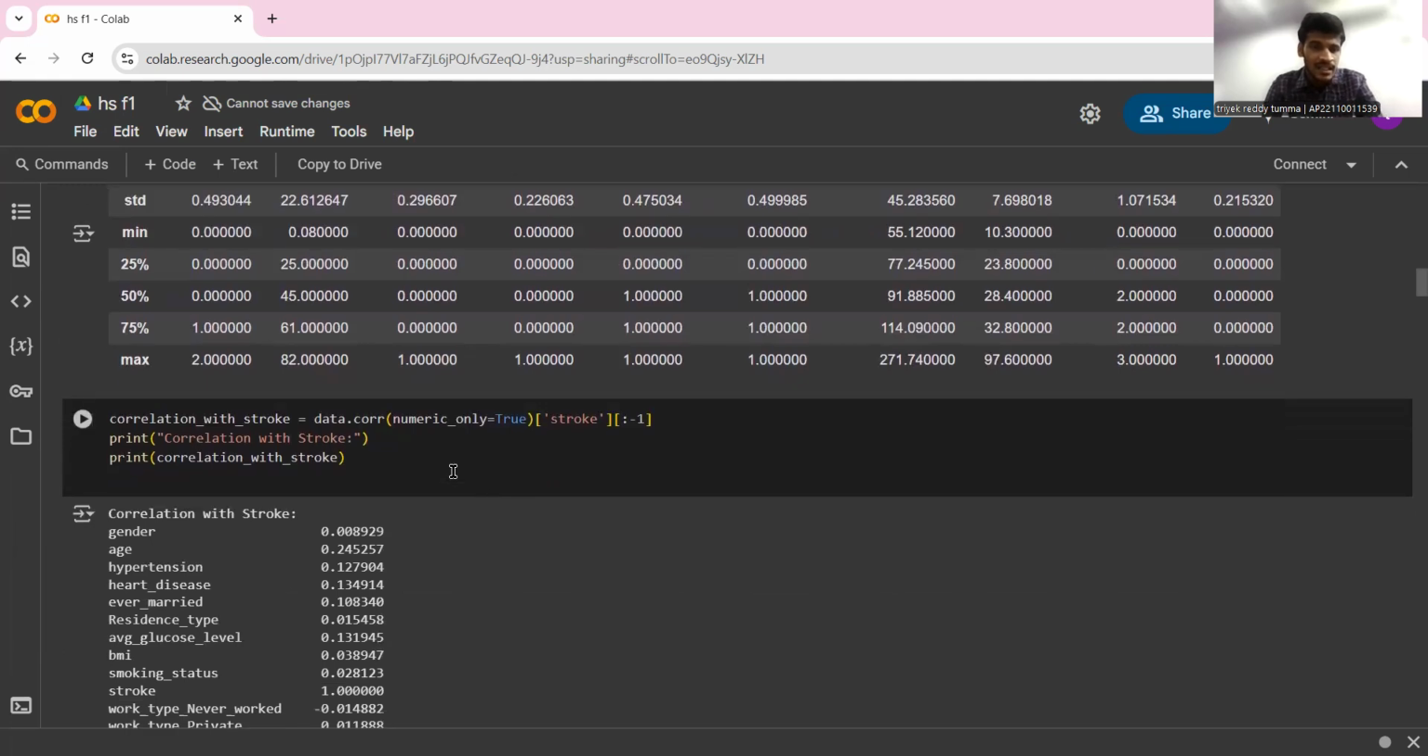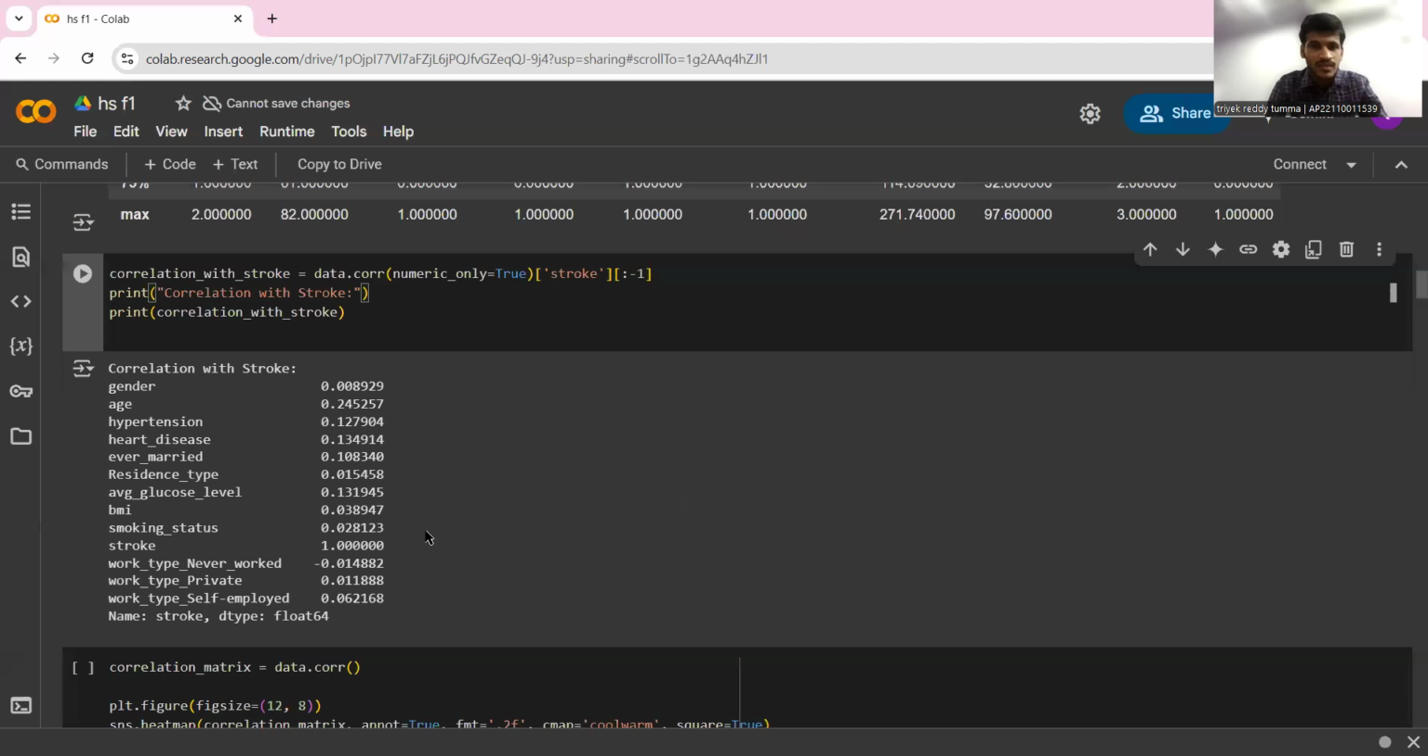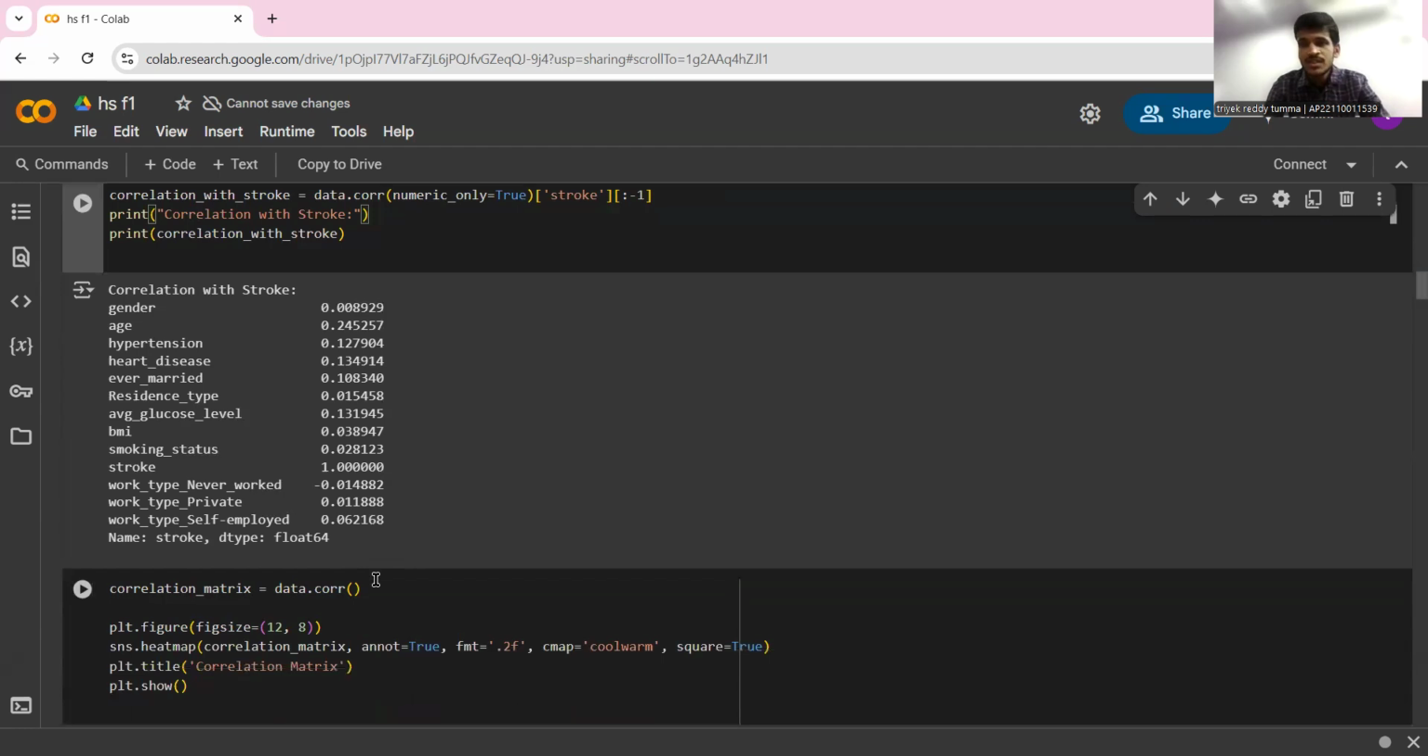And as you can see, correlation is nothing but how one feature in the data set is related to another one. So here initially we're trying to find out the correlation of each feature with respect to stroke, and these are the values. If the correlation is one, they are positively correlated. If the correlation is negative, they are negatively correlated, that means if one increases, the other one decreases. And if the correlation is zero, they are not related to each other.